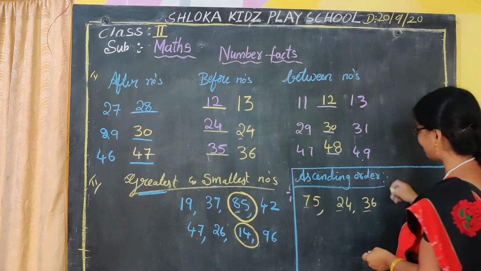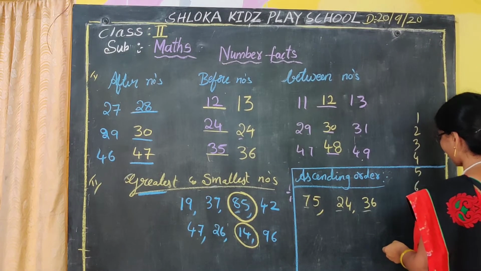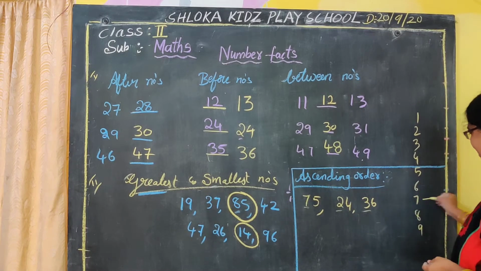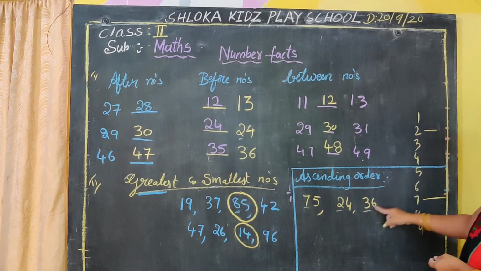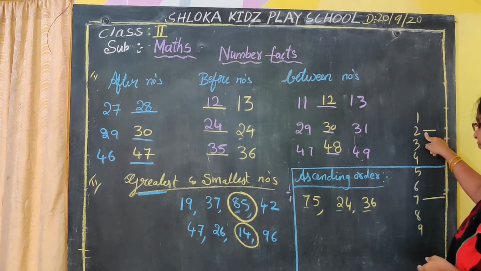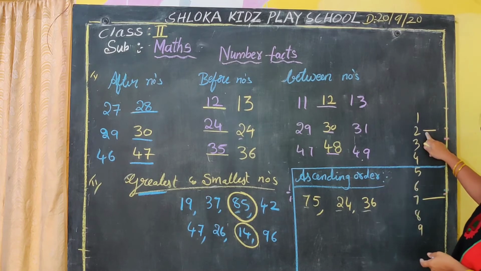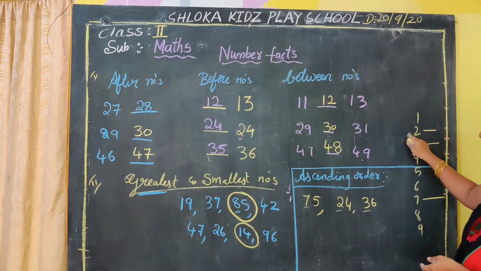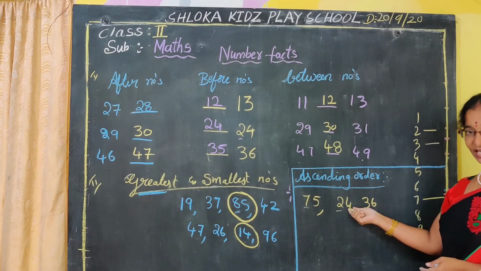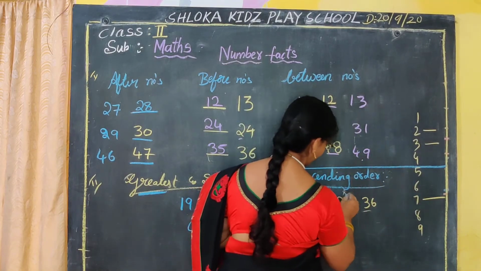When you are writing numbers, which number will come first? 1, 2, 3, 4, 5, 6, 7, 8, 9. So these are the numbers now. 7 is here, 2 is here and 3 is here. Yes or no, children? Okay, 7, 3, 2. From this, which number is coming first? Tell me, Nana. Yes, 2 is coming first. So 24 is the small number. To understand, Nana, you have to put a cross mark.